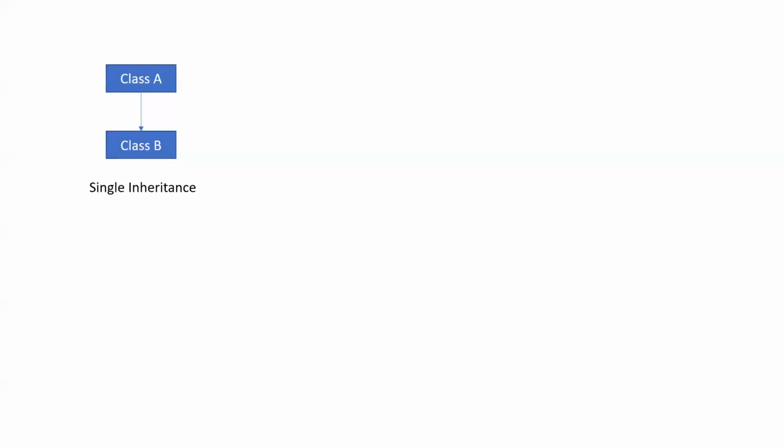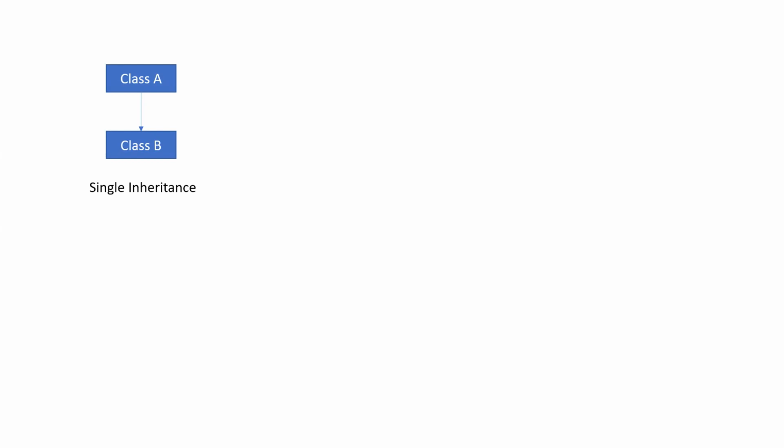Subclass or child class: a class which inherits another class is known as the subclass or child class. It is also known as the derived class or extended class. Like here, the child is class B. Why? Because B is the subclass. B inherits class A. So we can say B is a subclass, a child class, and we can also call it the derived class. All these names can be used for class B.